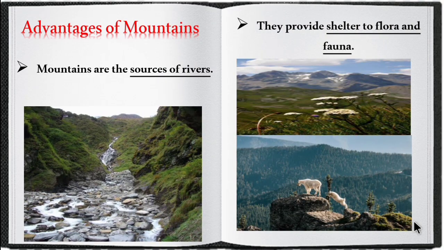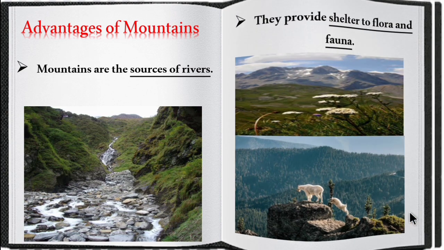Now let's see about the advantages of mountains. What are the benefits of mountains? First one is mountains are the sources of rivers. Source means the place where it originates or starts. So the rivers originate from the mountains. Second advantage is they provide shelter for flora and fauna. Flora means plant species and fauna means animal species.